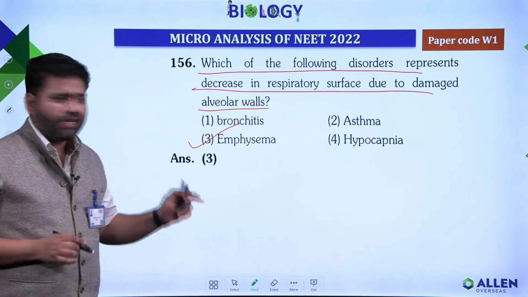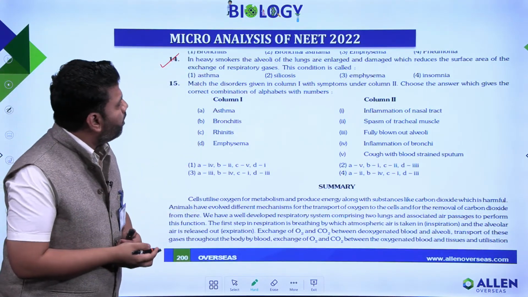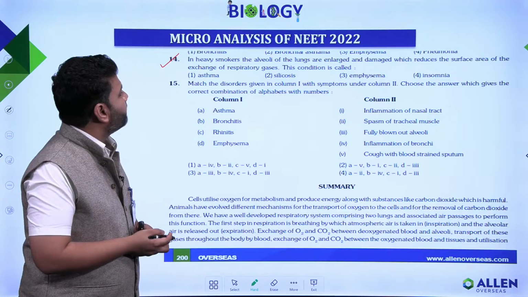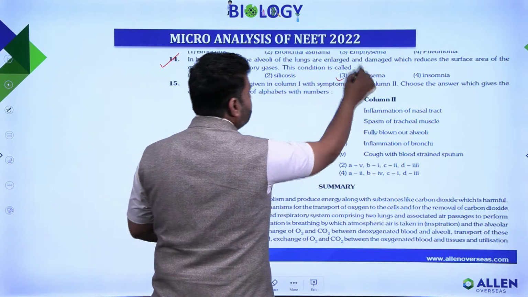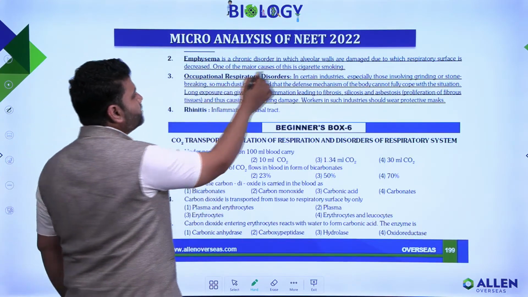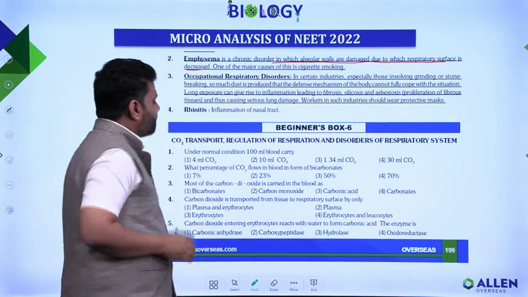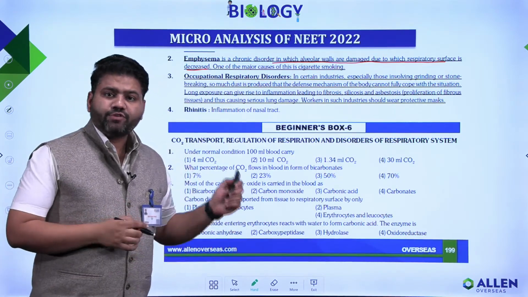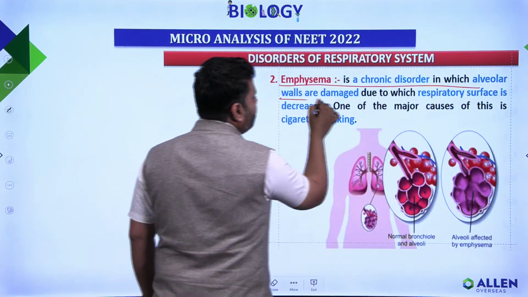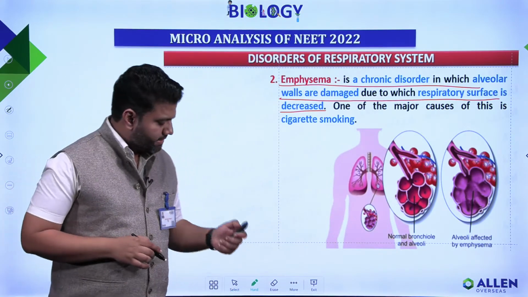Now the same question from your Allen module. Question number 14, please concentrate. In heavy smokers, the alveoli of the lung are enlarged and damaged, which reduces the surface of exchange of respiratory gases. This condition is known as emphysema. Now the theory from the Allen module: emphysema is a chronic disorder in which alveolar walls are damaged due to which respiratory surface decreases. Now the concept which was taught in the class: emphysema is a chronic disorder in which alveolar walls are damaged, so the respiratory surface decreases. Right?